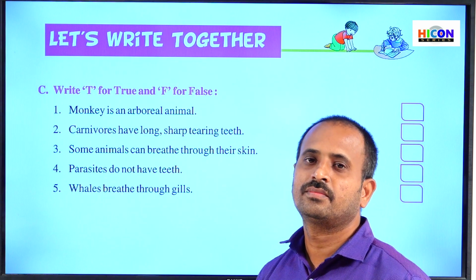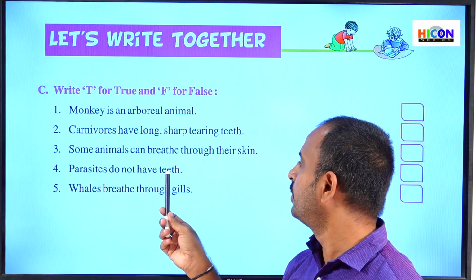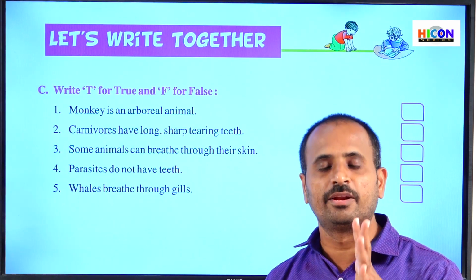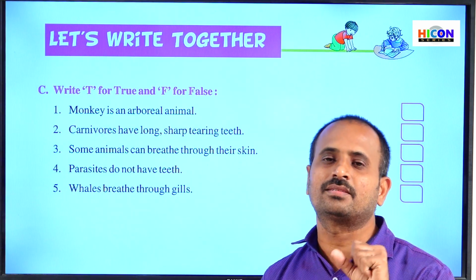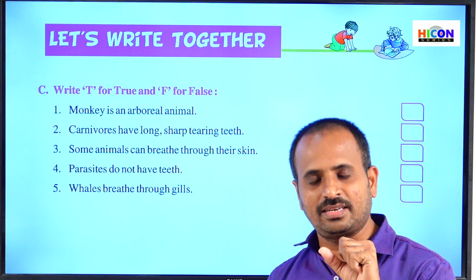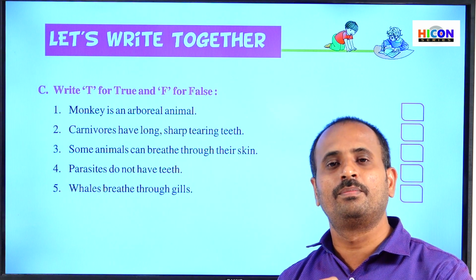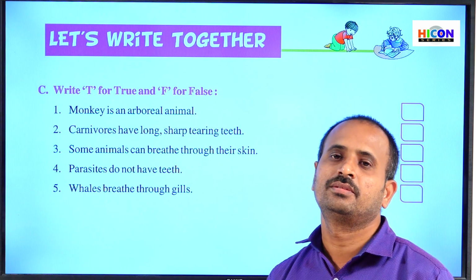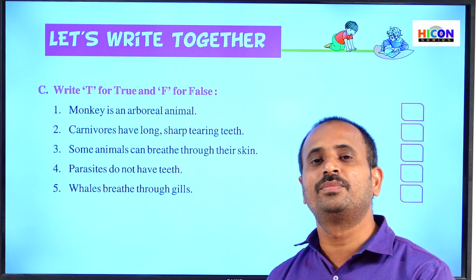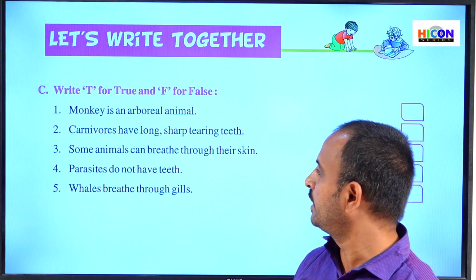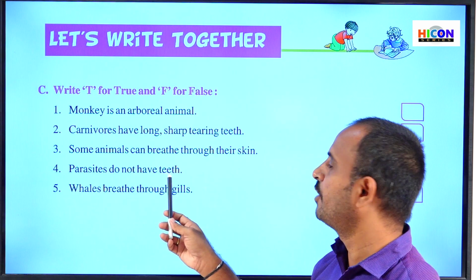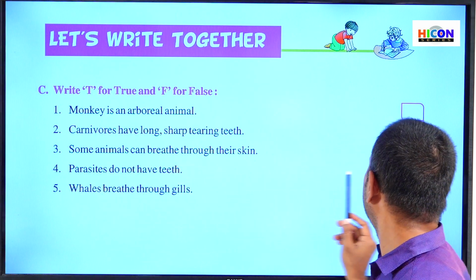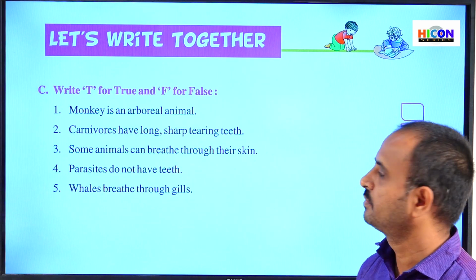Parasites do not have teeth and they have some special type of structures in their mouth, that is suckers. By using their sucker tubes, they suck the blood from the host bodies. For example, leech can suck the blood from its host body. So that's why parasites do not have teeth. So the given sentence is true. So write T in the given box.